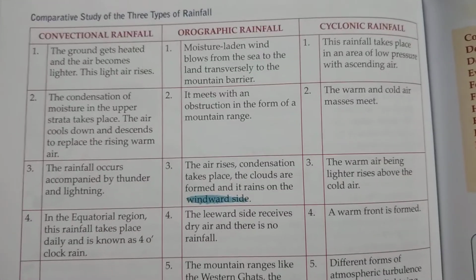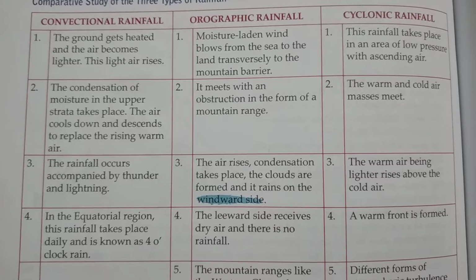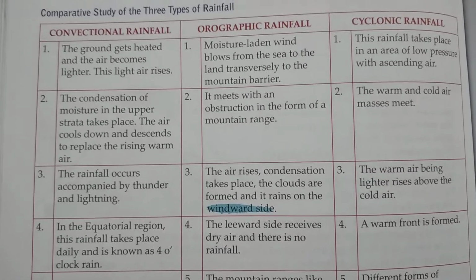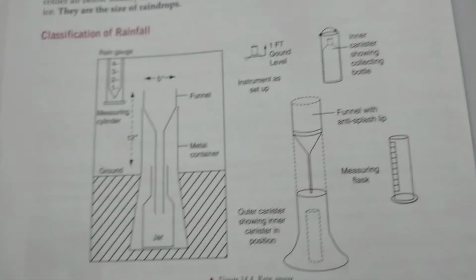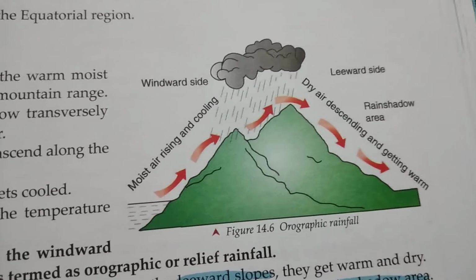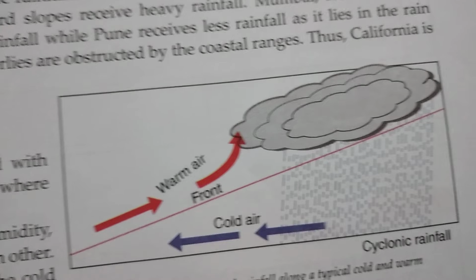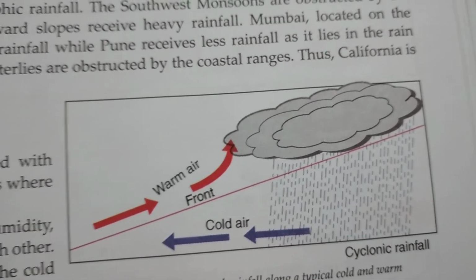In the last quarter of the chapter they have given a comparative study of the different kinds of rainfall. I suppose that if you all go through this, it will be very helpful for you. So please go through this portion. Today I have finished this chapter. I suppose you all have enjoyed it. It is a very interesting and easy one. So apart from the diagram of the rain gauge, please practice the diagram of each kind of rainfall. If you wish to color them, that is up to you, or else you can simply draw with your black pen, that is also okay.